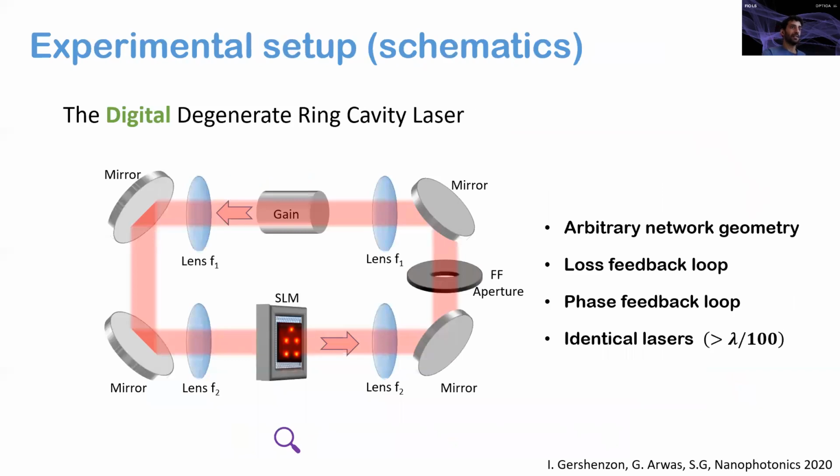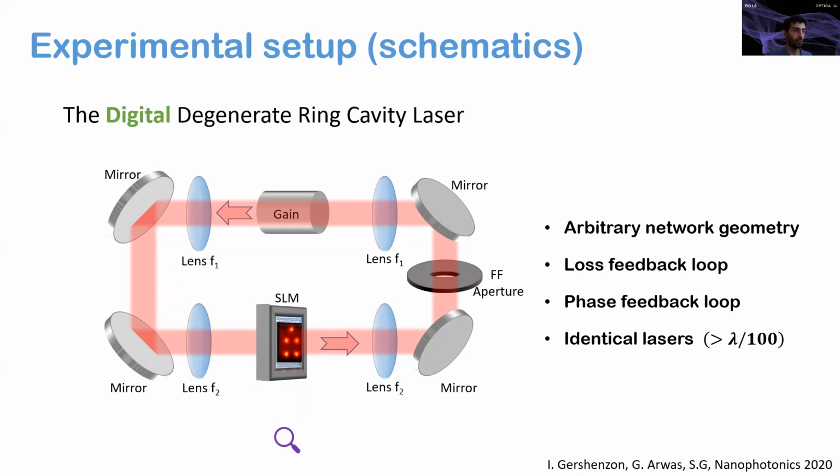To demonstrate this experimentally, we use the following experimental arrangement. This is the schematic drawing of the degenerate ring cavity laser, which we turn into digital by inserting this spatial light modulator inside. Now, this SLM has more than 2 million pixels, and it works very hard for us. It allows us to draw arbitrary network geometry with thousands of lasers, and it also allows us to control the loss and the relative detuning of each of the lasers independently.